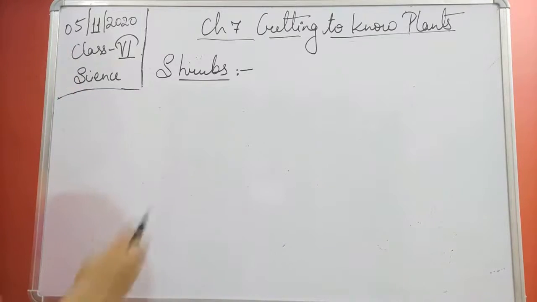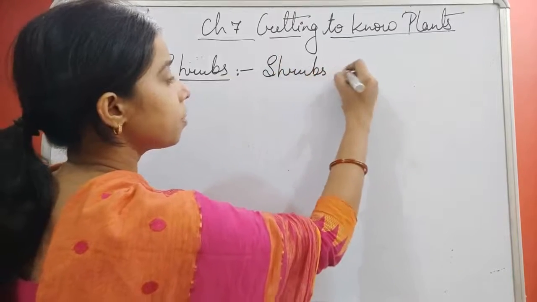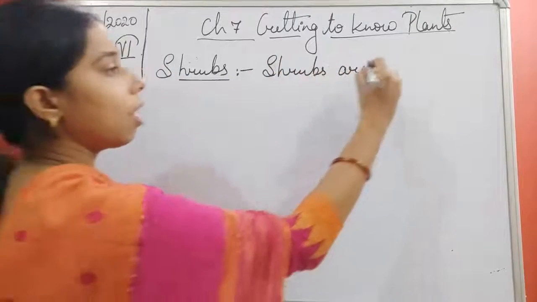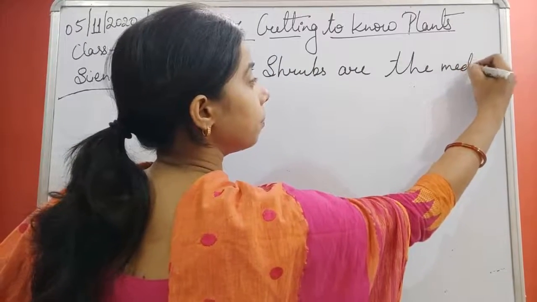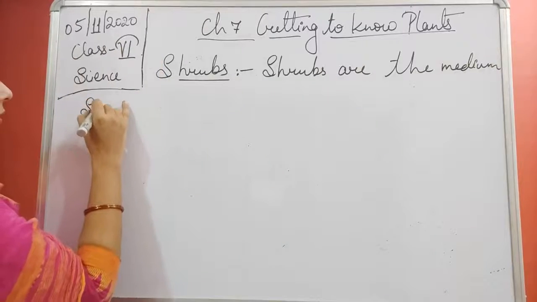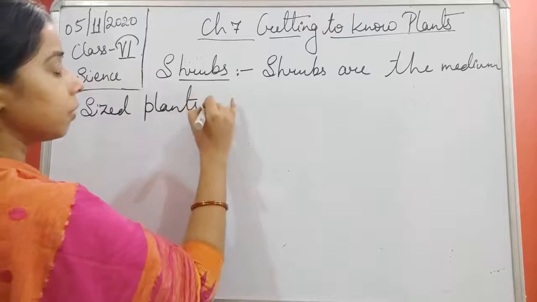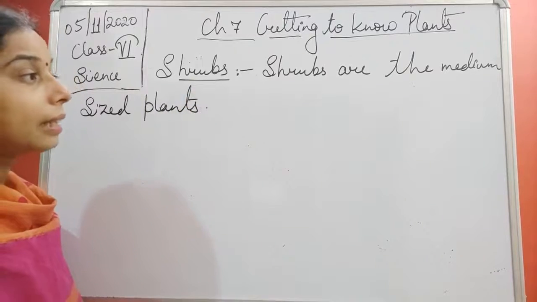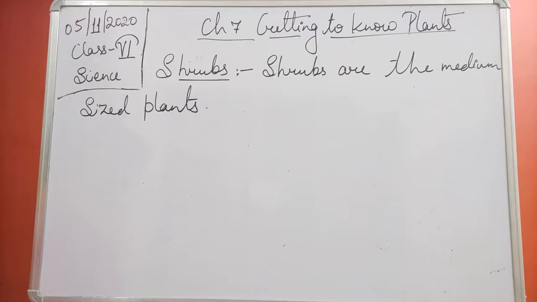So we can write it: shrubs are the medium sized plants. Okay, so we can say that these are the medium sized plants.